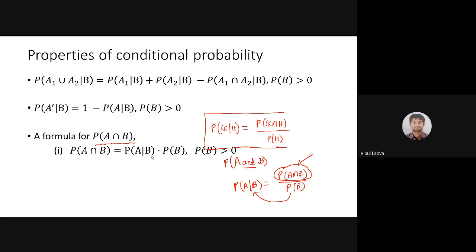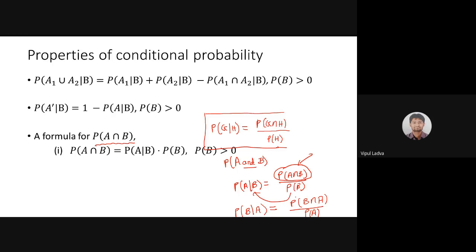Now let me give you one more formula. What should be the formula if I'm looking for the probability of B under the condition that event A has already occurred? Then it should be probability of B intersection A divided by probability of A. Agree with me?